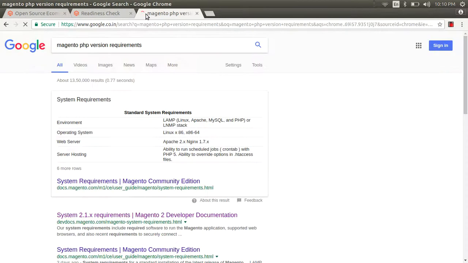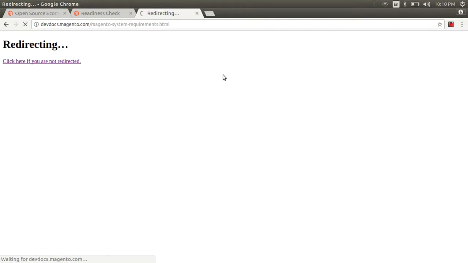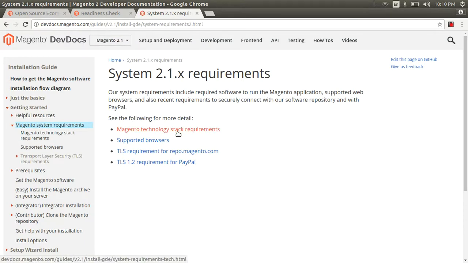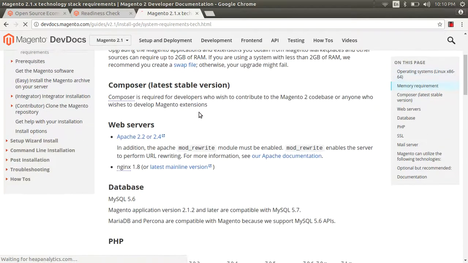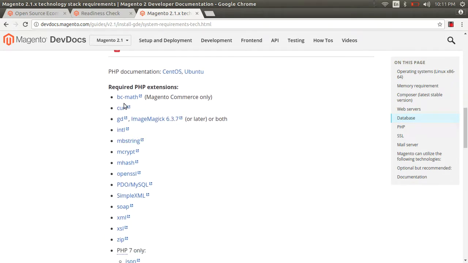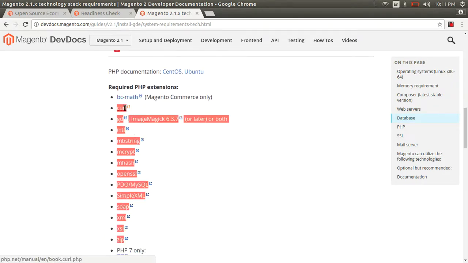Magento also provides documentation on what it needs. So guys, here you see Magento does not support PHP 7.0.5 and 7.0.6. Magento supports 7.0.2 but not 7.0.3. So you can follow this. And Magento supports 5.6 plus, right?